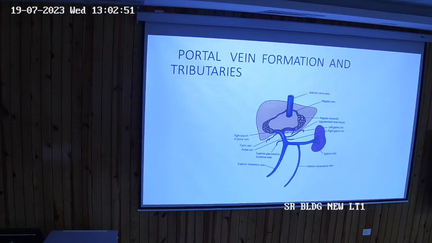Okay, and these tributaries are somewhere or the other connected with the tributaries of the systemic veins. Okay, तो ये जो होते हैं ना, तो ये चैनल जो है ड्रेनेज का यहां से नहीं होकर के यहां से चला जाता है through the tributaries of the portal vein meeting with the tributaries of the systemic vein, inferior vena cava, superior vena cava के branches.